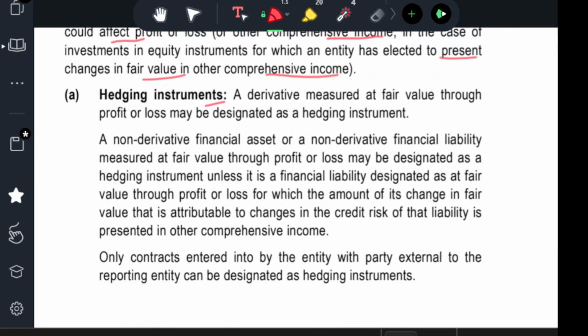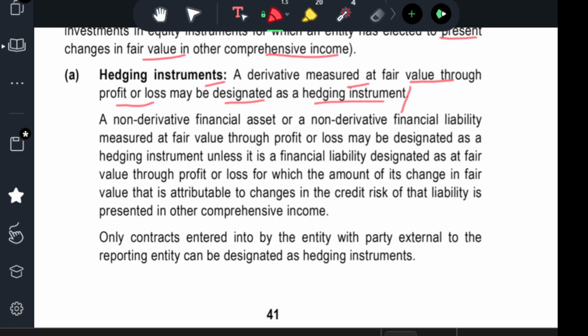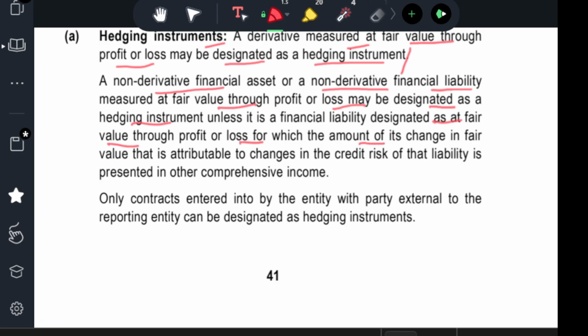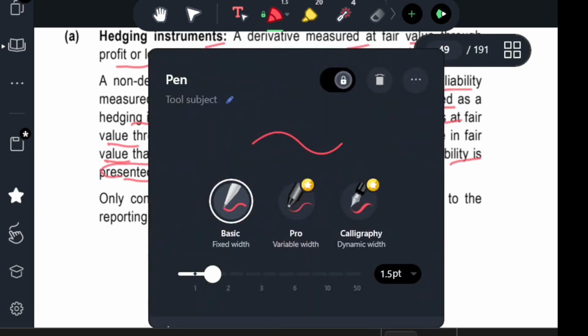Hedging instrument. A derivative measured at fair value through profit and loss may be designated as a hedging instrument. For a hedging instrument there is always a fair value measured through profit and loss. A non-derivative financial asset or a non-derivative financial liability measured at fair value through profit and loss may be designated as a hedging instrument unless it is a financial liability designated at fair value through profit and loss for which the amount of change in fair value that is attributable to change in the credit risk of the liability is presented in other comprehensive income. What are they trying to say?